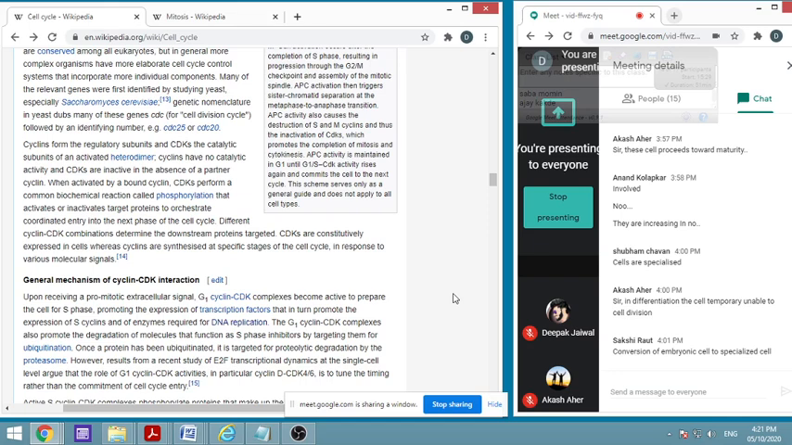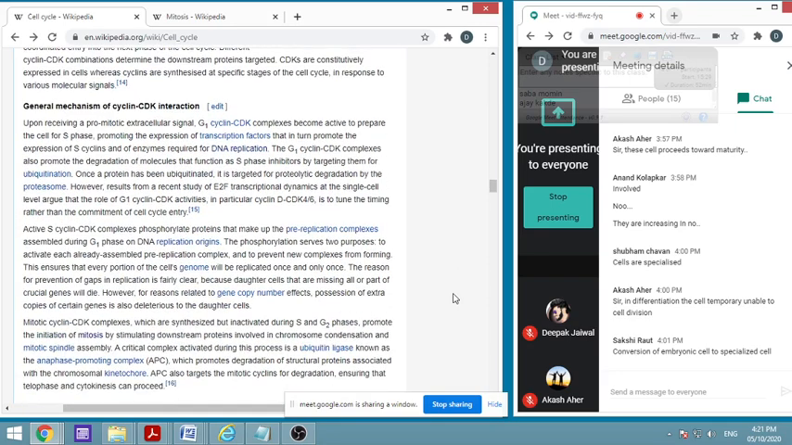CDKs are constitutively expressed in the cell, whereas, means CDKs are present in the cell. Constitutively means we have got two things. I think last year we have seen about it, prostaglandins, isn't it? Constitutive and inducible, okay, or nitric oxide, constitutive and inducible. So they are constitutively expressed in the cells, whereas cyclins are synthesized at specific stages of the cell cycle in response to various molecular signals.